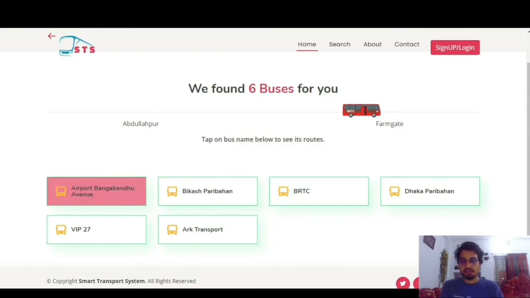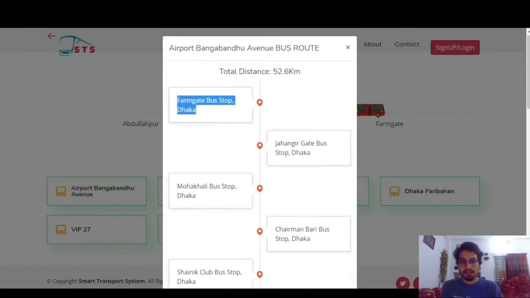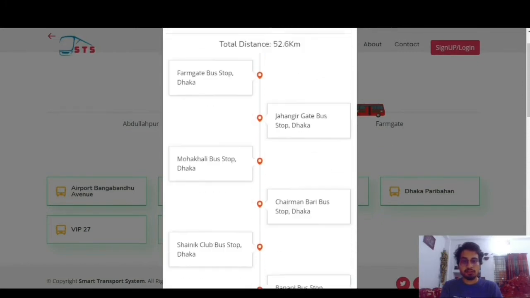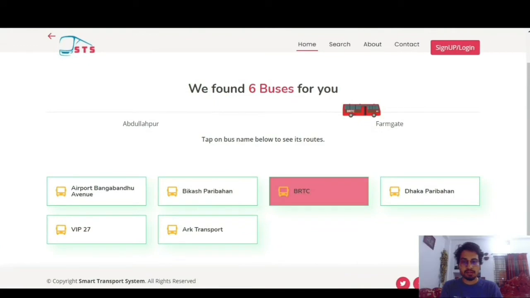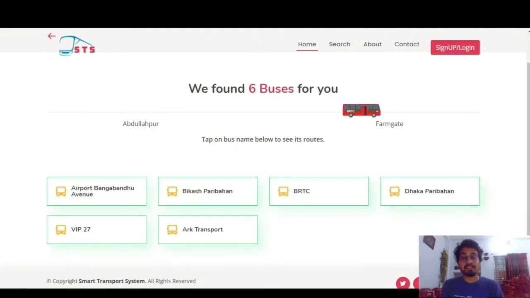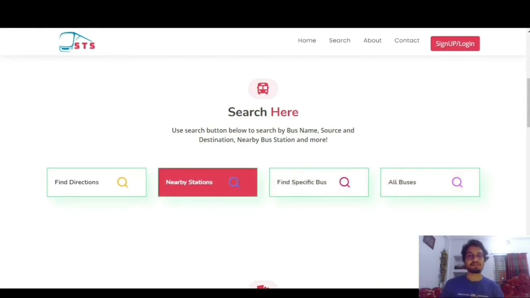Okay, let me click the first one, and yes, we have found the first and the last stops. Yes, and also the total distance is mentioned here, and this is for each one, like the second one too. And yes, okay, it is our first feature. Let's go back, and now Shohak Hussain will explain the other 3 features of the website.